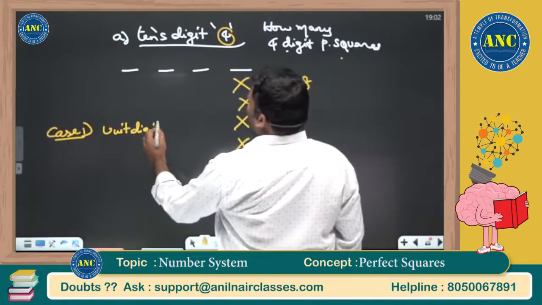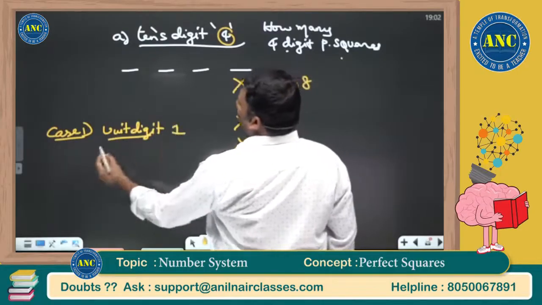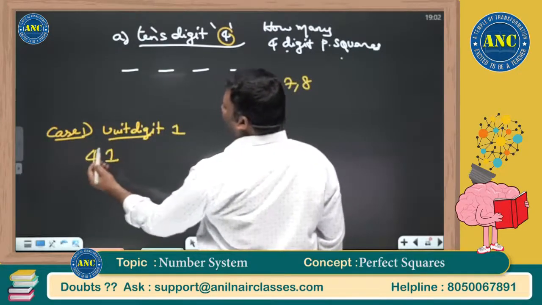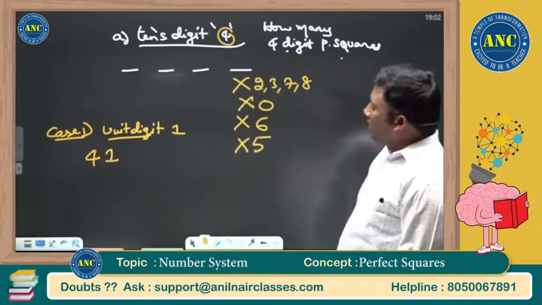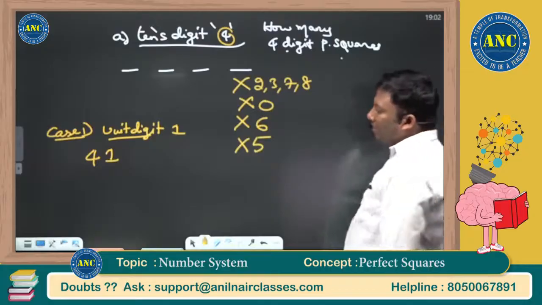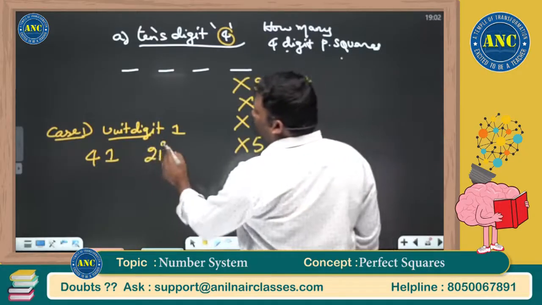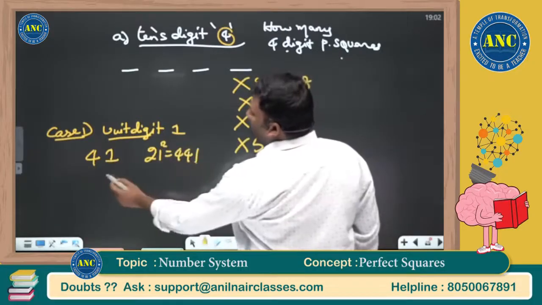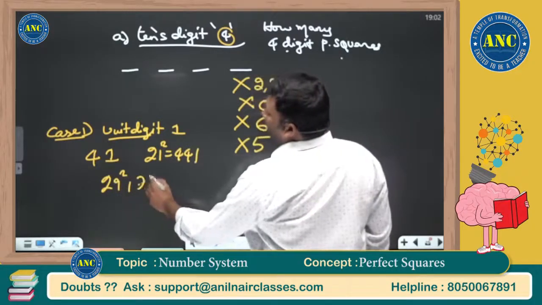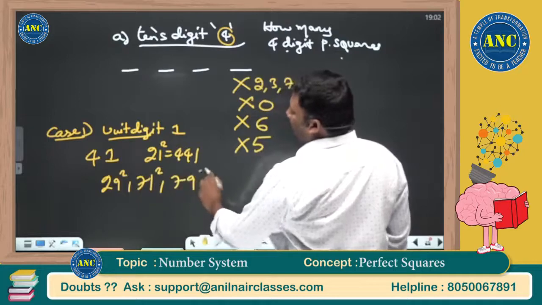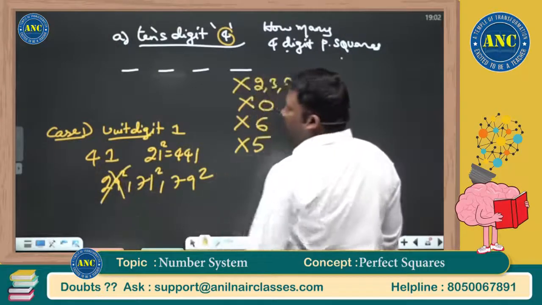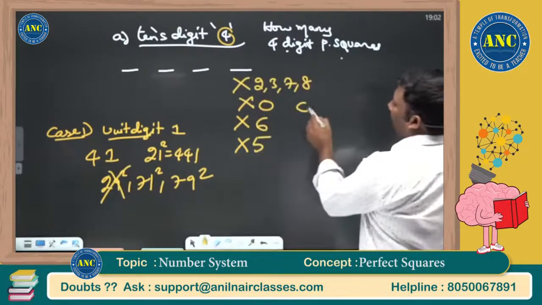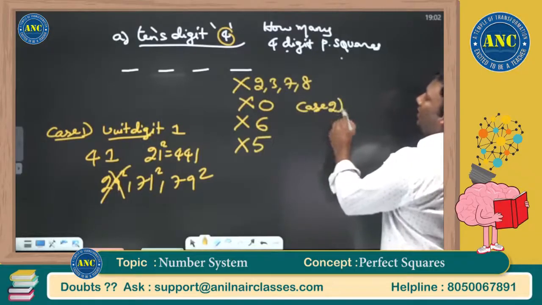Unit digit 1, it is possible. If it is 1, tens place 4 gives 41. Case 1, unit digit is 1. 21 square is 441. 50 minus 21 is 29, 50 plus 21 is 71, 79 square. This is a 3 digit perfect square. Case 1, I hope it is clear.